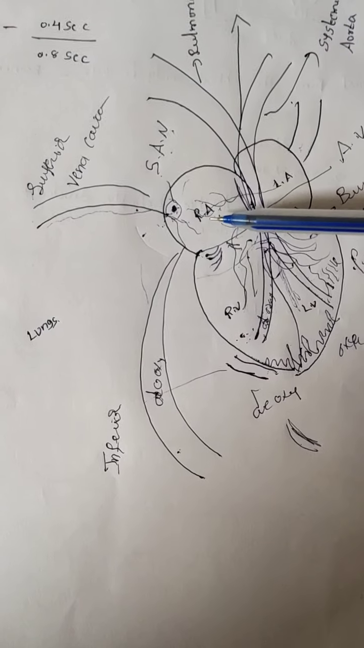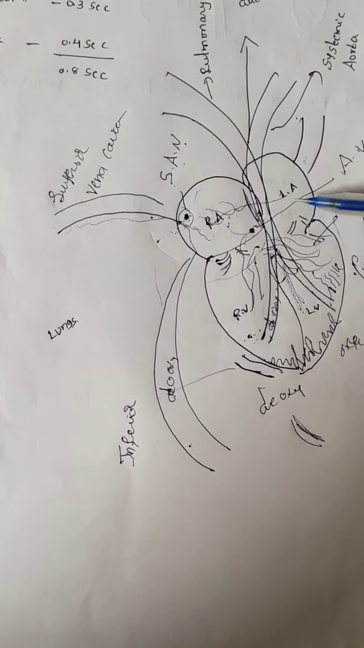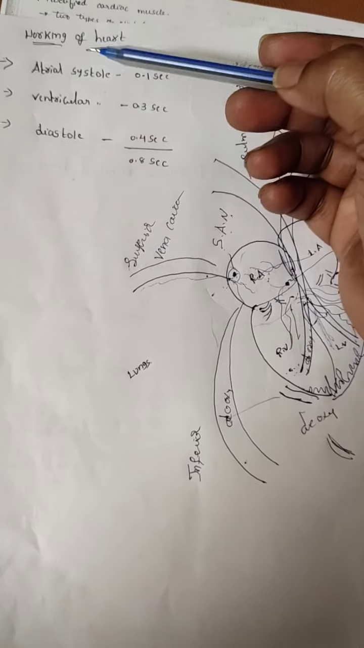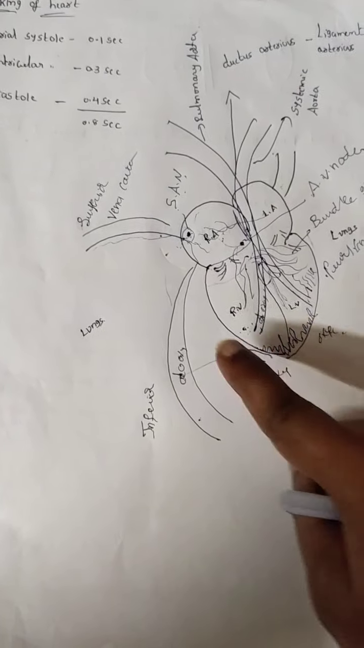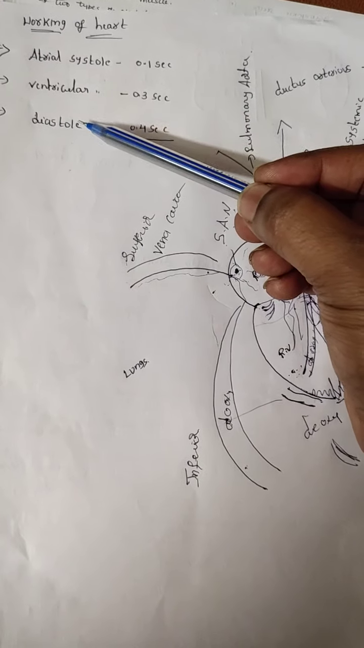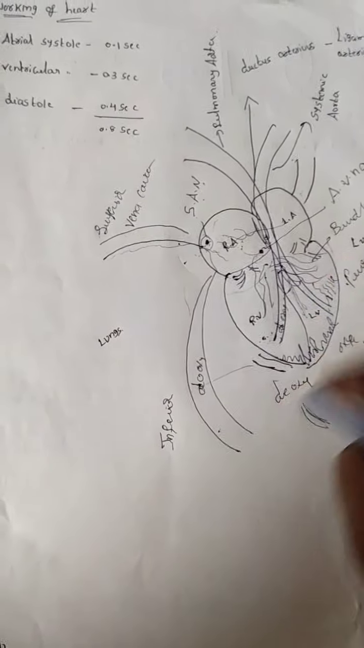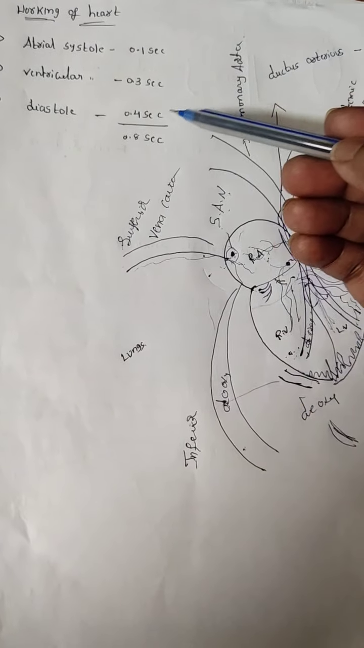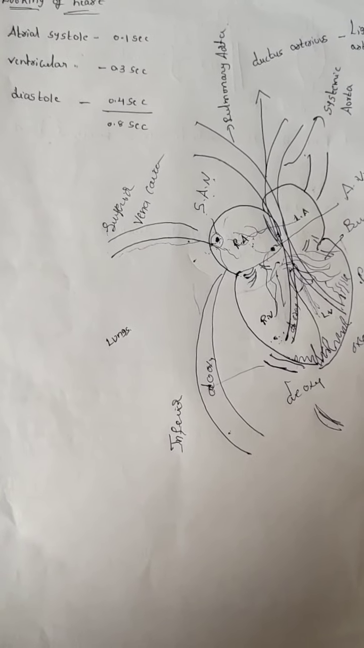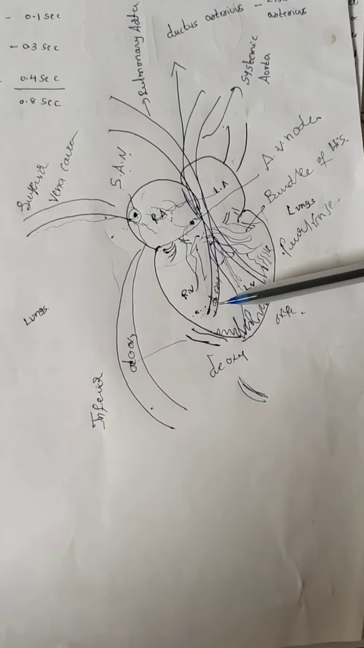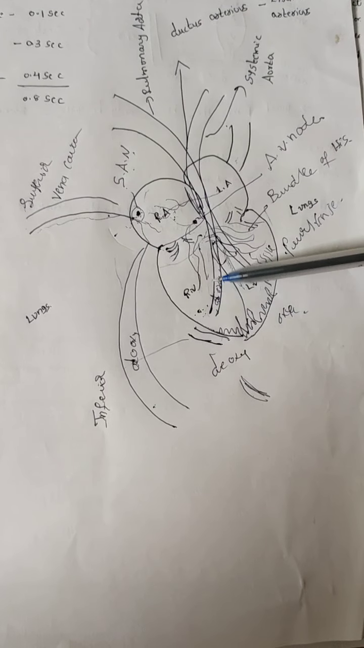Now, I already said this is the right atria and left atria. When these two atria are contracted, that contraction is called atrial systole. When these two ventricles are contracted, that is called ventricular systole. When the heart is totally relaxed, that is called diastole. Diastole is how many seconds? 0.4 seconds. Totally how many seconds? 0.8 seconds.